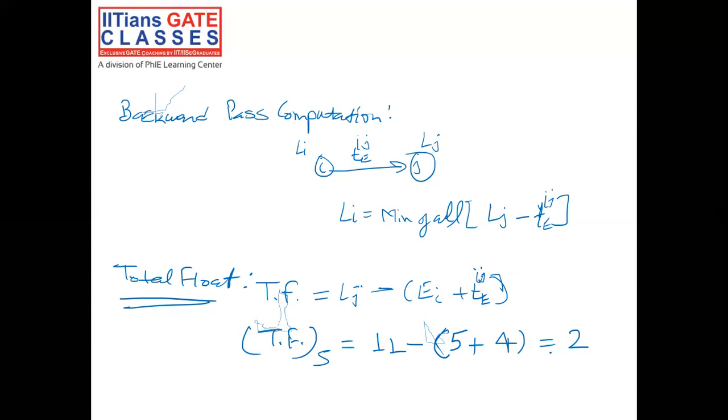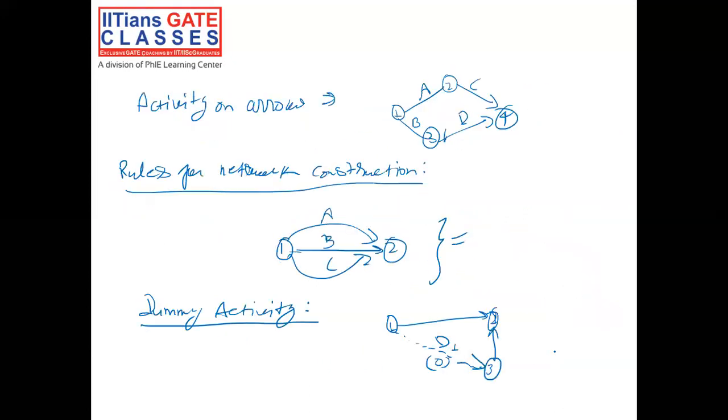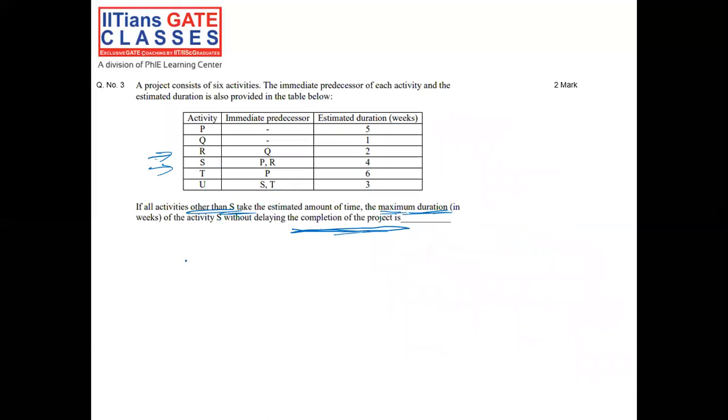Now go back to the question and see what it is asking. We now know that the total float for activity S is equal to 2. This total float is the extra time available for that particular activity without delaying the project schedule.